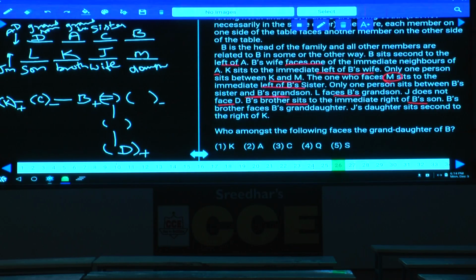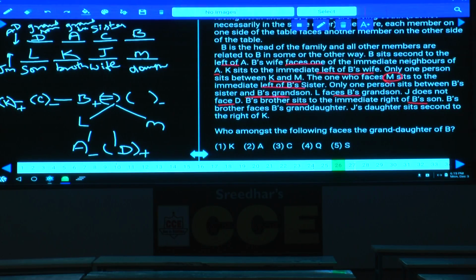Now who are the children of this B? There are two children, one son and another one daughter. Who is the son here? L is the son and the daughter is M. And D and one more granddaughter is there. Who is that granddaughter here? That is A. Now D and A are the grandson and granddaughter of B.